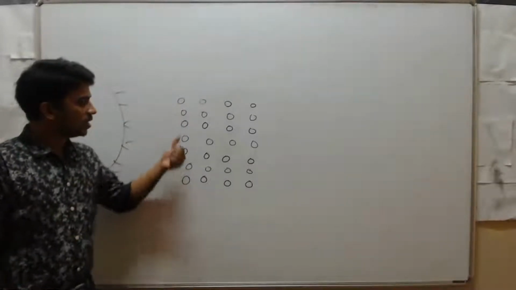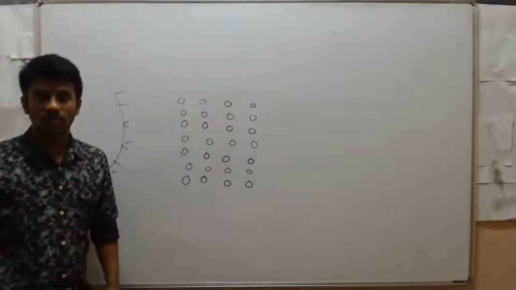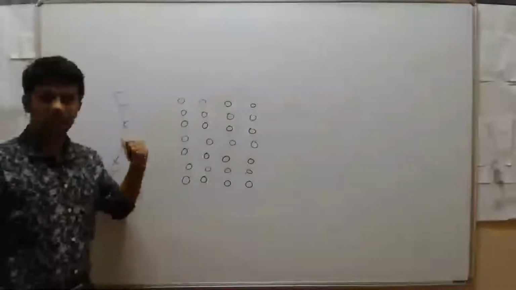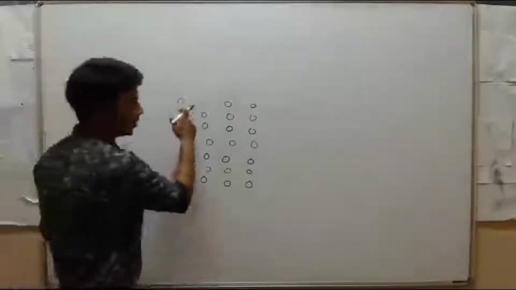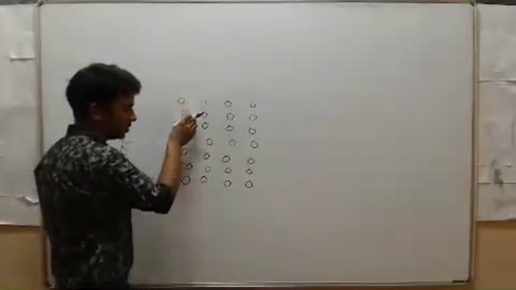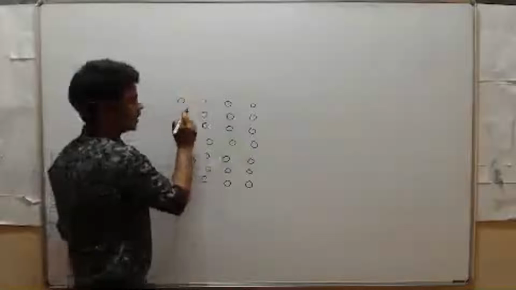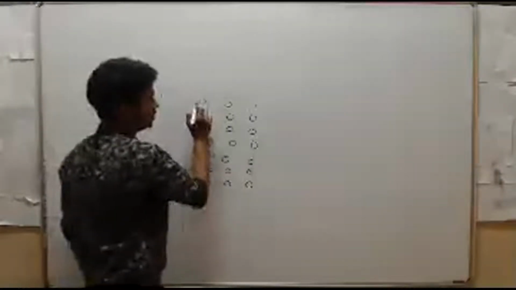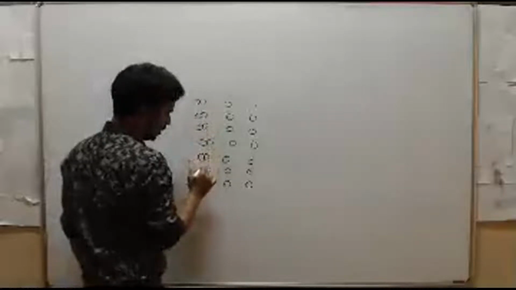Clear? So then these atoms will collide with the neighboring atoms. Why? Because they have gained some energy, and that energy is sound energy. So when you produce a sound here, these atoms will receive energy, gain this energy, then collide with the neighboring atom. See here, they will collide like this.